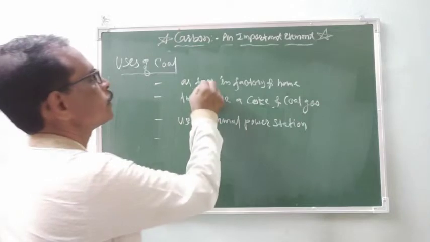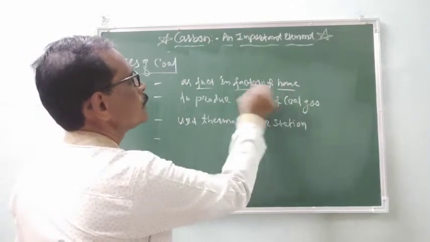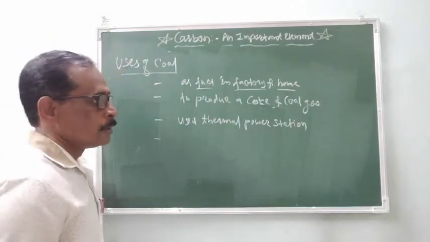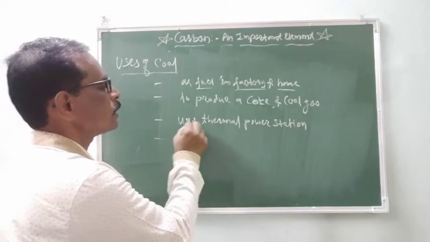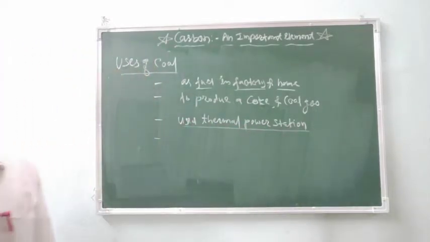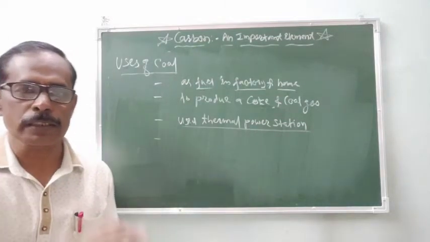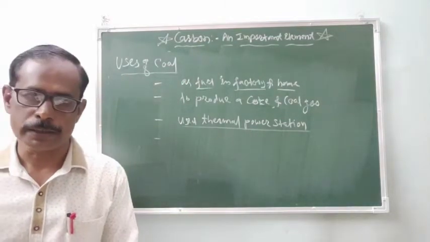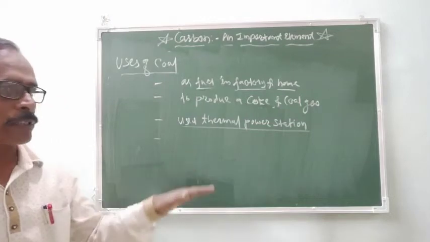It is used as a fuel in the home and the factory. It is also used as a fuel in the thermal power station. We know that at the thermal power station, the thermal energy, means the heat energy, is converted into the electrical energy, that is known as the thermal power station.